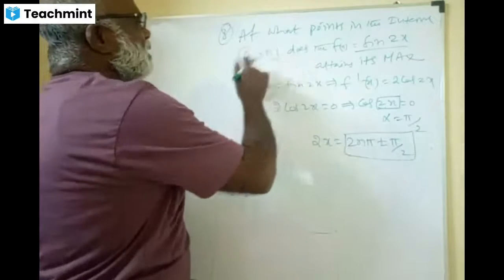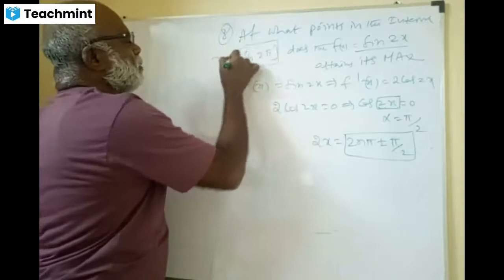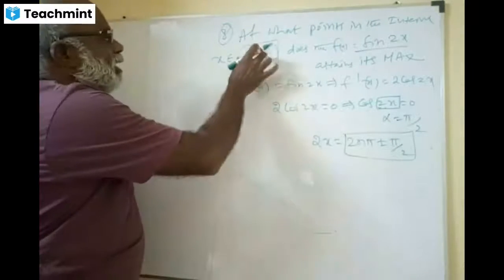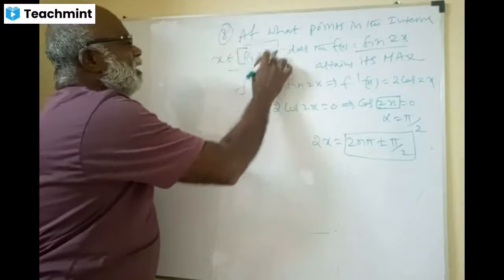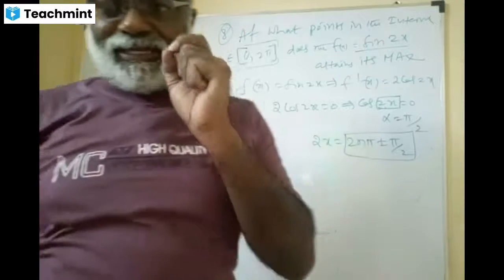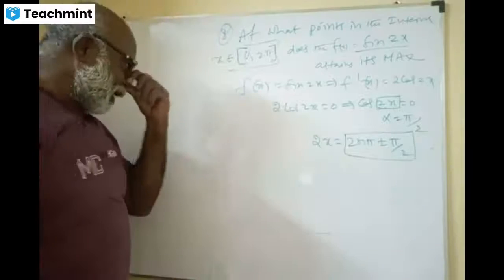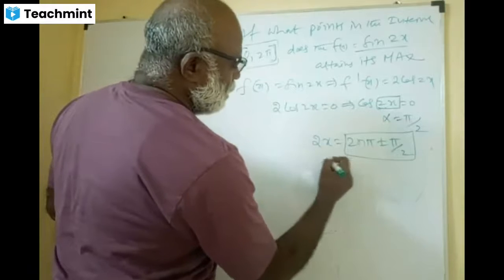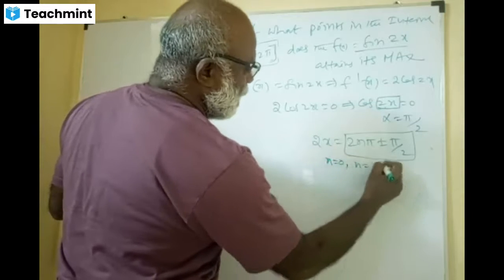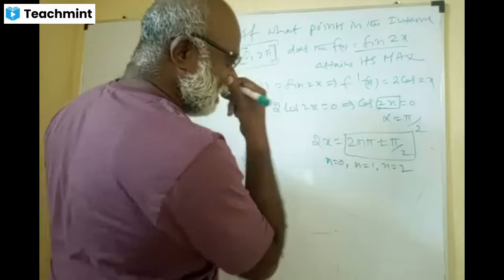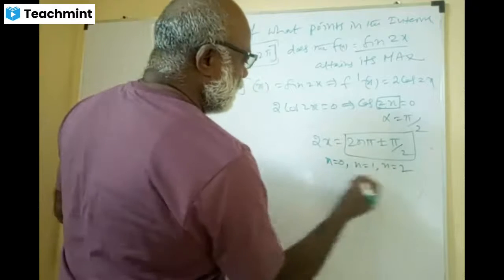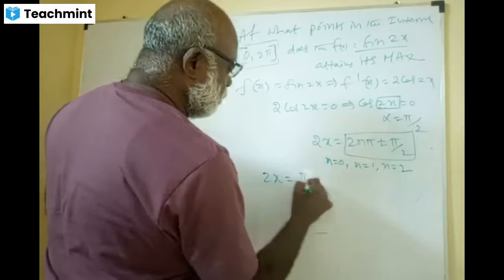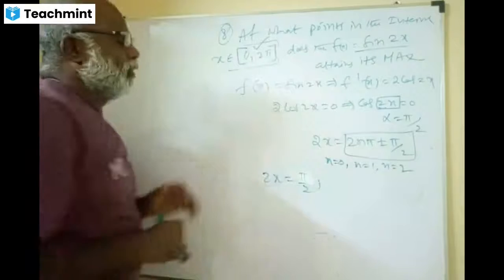Now, within this interval, x belongs to this, please. Not 2x belongs to this. Please note it down. Very important. x belongs to 0 to 2 pi. Whatever interval is given, our variable is x. Now, 2x is there. What you do, put n equal to 0, n equal to 1, and n equal to 2. Put n equal to 0, 2x becomes pi by 2, minus pi by 2. What kind of interval is 0 to 2 pi.